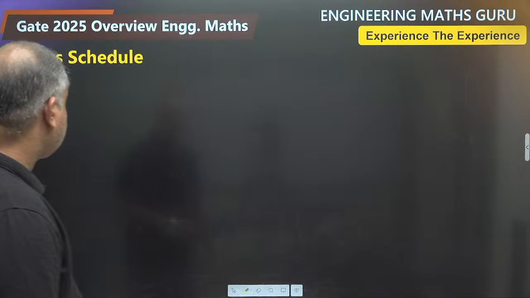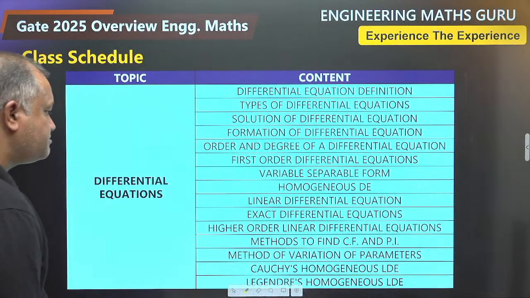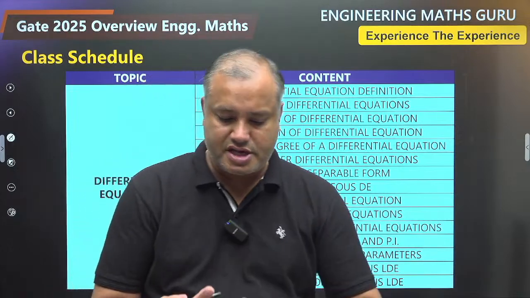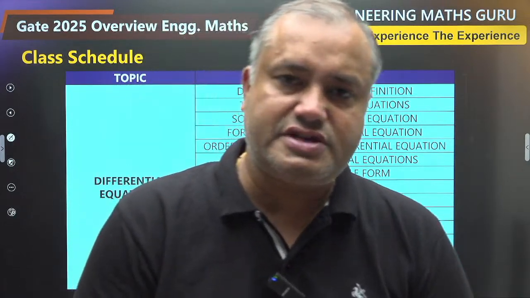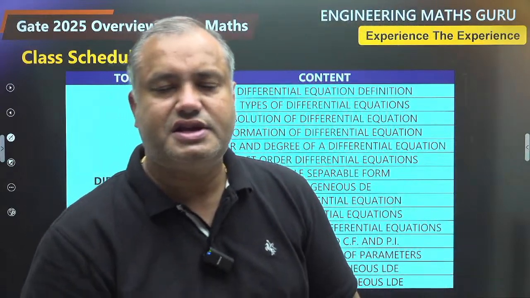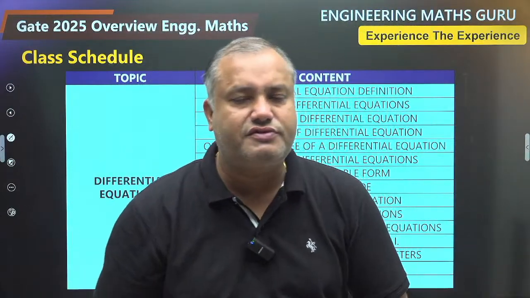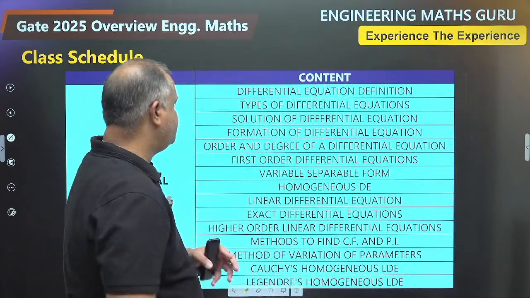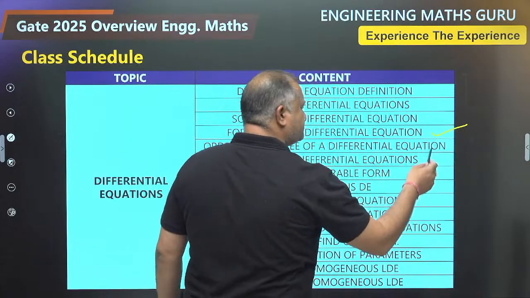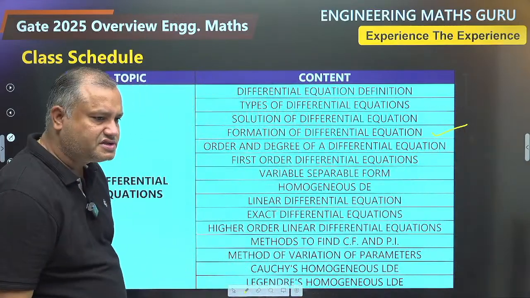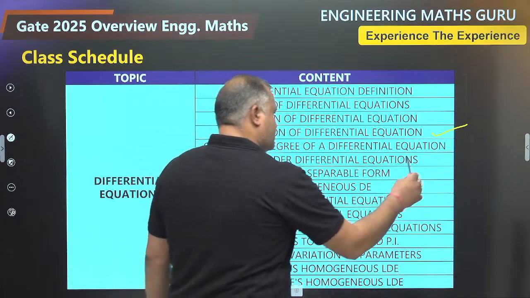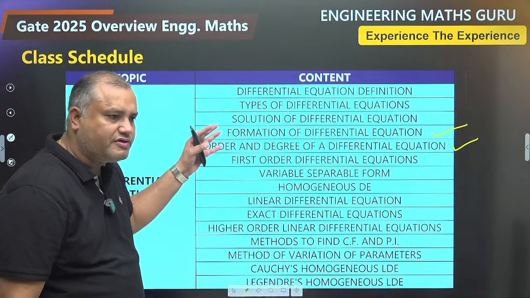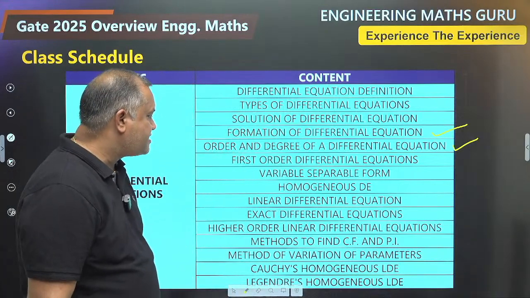Next, differential equations. There are again many. So you will learn the definition of differential equation, then you will learn the types of differential equation. There are basically two types: ordinary differential equation, what is called as simple differential equation, and one more, that is called as partial differential equation. Then you will learn formation of differential equation, which is not relevant for the syllabus of GATE, and order and degree of differential equation. It's a very simple part. So all these things you would have already covered in your 12th standard journey.